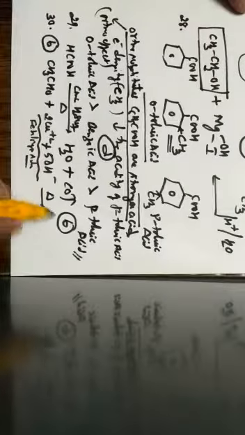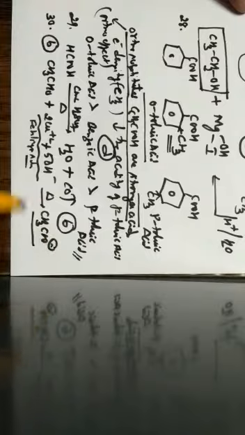So when acetaldehyde reacts with Fehling solution, it can form CH3COO minus, which is nothing but the acetate ion, along with the formation of cuprous oxide, which is a red precipitate, along with water. But benzaldehyde does not give the reaction with Fehling solution. Hence the correct option for the question is option B, that is Fehling's solution.